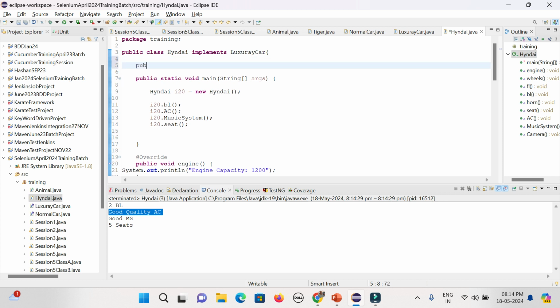Say public void, for the particular company, you want to give something, right? Maybe you want to add new features, maybe a seat belt. So an additional thing might be there that is not in the interface. Suppose, I'm just giving an example.